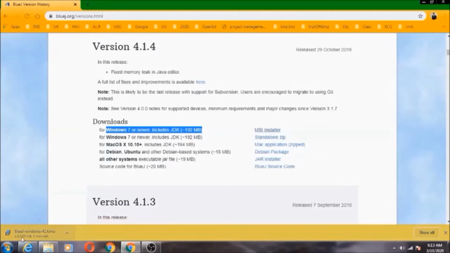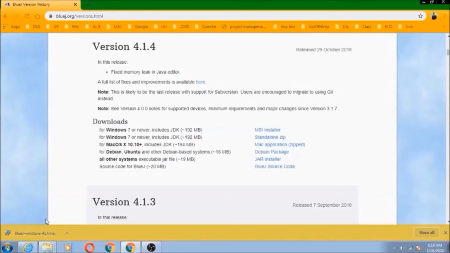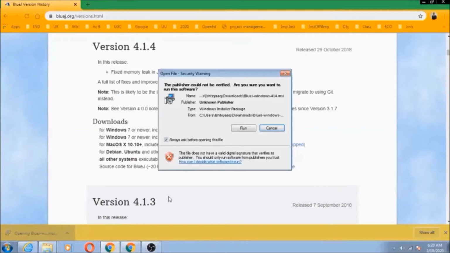As the file is large, it will take some time to download. After the installer file gets downloaded, we will click it and run it on our system to install the BlueJ IDE.